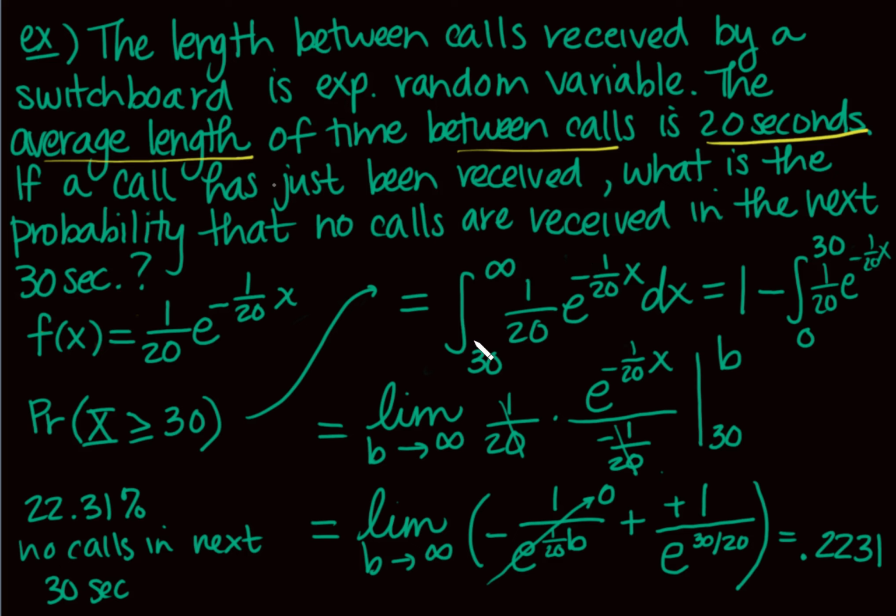Another way of thinking of that is, there's a 100% chance that my calls are going to be between either 0 and 30 or 30 to infinity, right? So I'm going to take that 100% and I'm going to subtract, well, what's the probability that some of those calls are in the next 30 seconds, 0 to 30? Well, then if I subtract that probability, I'm left with the probability that they're more than 30. So I hope that makes sense. I know that can be kind of weird sometimes, but okay, so that's the big idea with the exponential density functions.